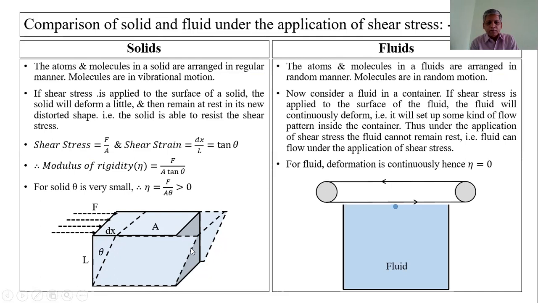When we apply the continuous tangential force, that is the shear stress, this solid cube will deform a little and then remains at rest, and its new distorted shape will remain as it is.